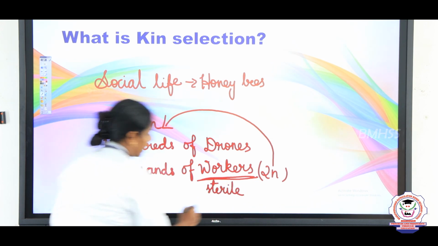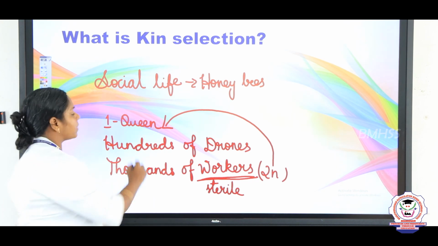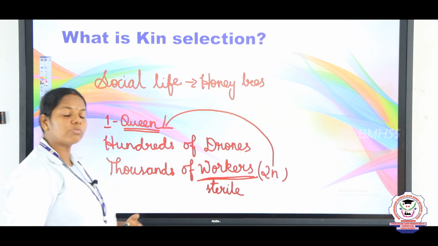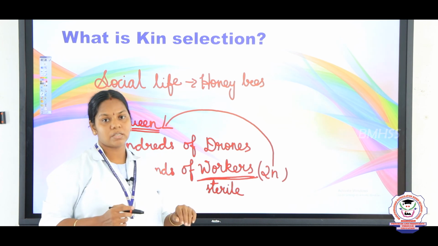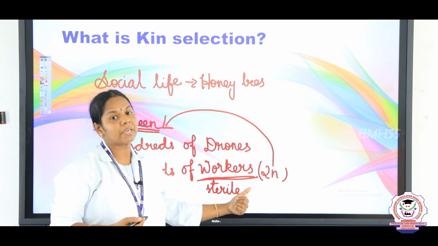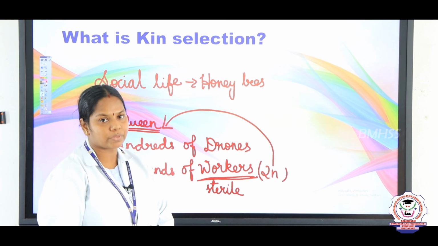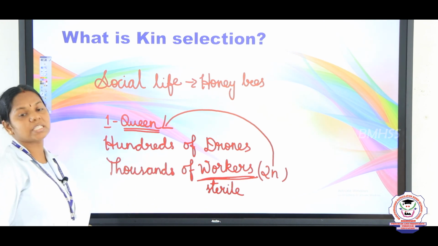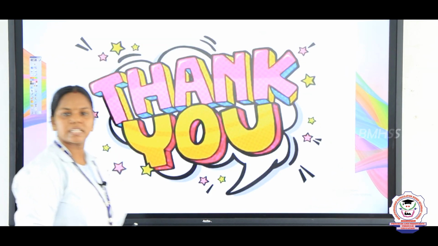Workers are sterile because the workers' fertility is suppressed by a hormone produced by the queen. So, what happens if this queen dies? One of the worker bees consumes royal jelly and becomes a queen and takes care of the colony. So, this is about kin selection. It is an important question, children. What is kin selection? With this, the session comes to an end, children.